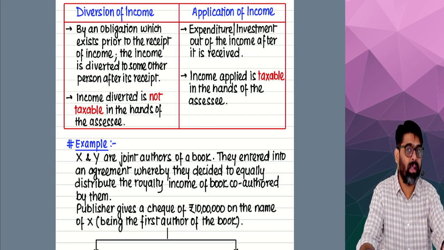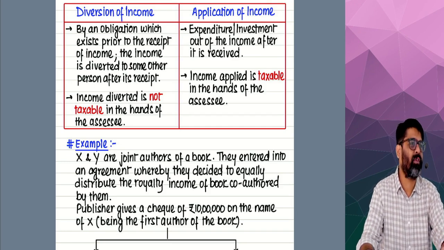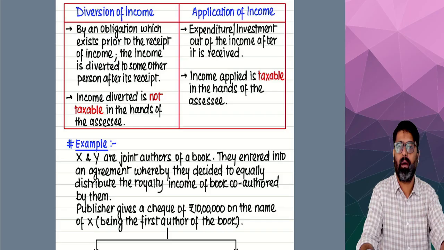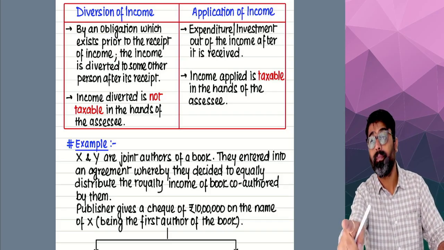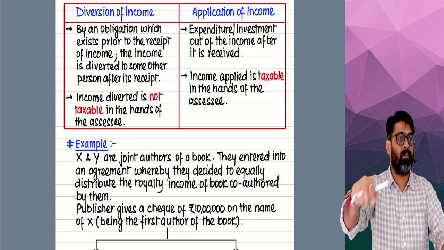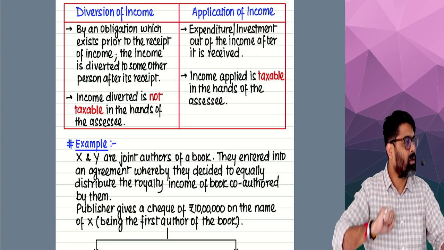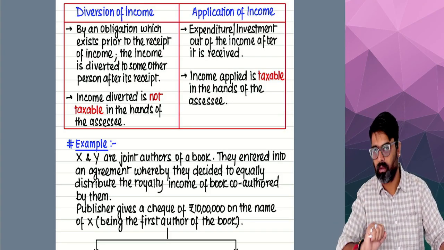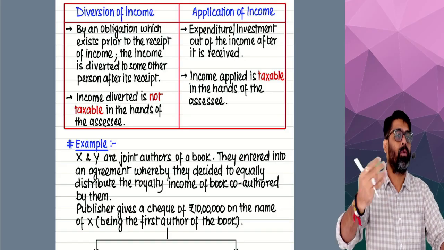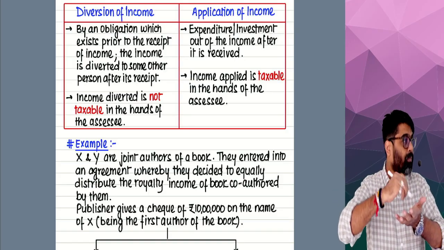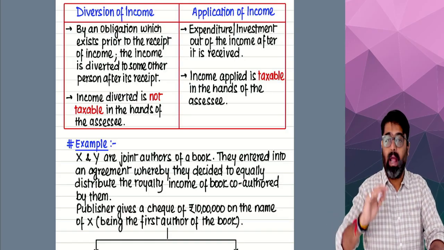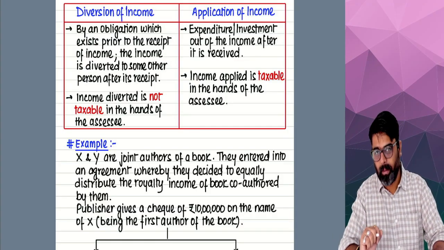Now if I give you an example, say, what is your name? Bhumika. Myself and Bhumika, we both have written a book. We are co-authors of a book. Yes or no? So Bhumika and Umang sir have written a book, and we got the book published from a publisher.